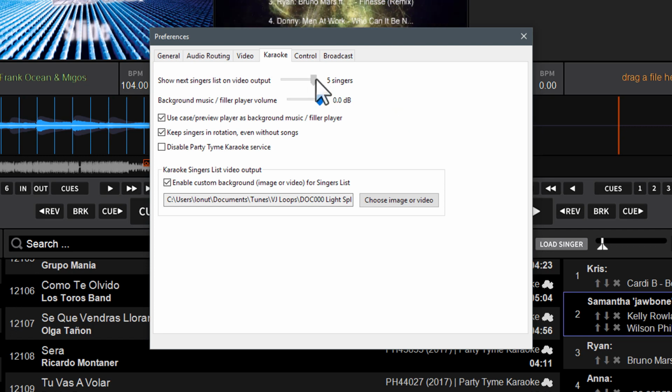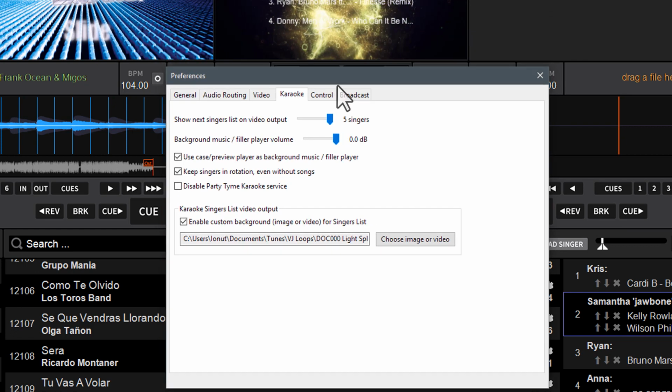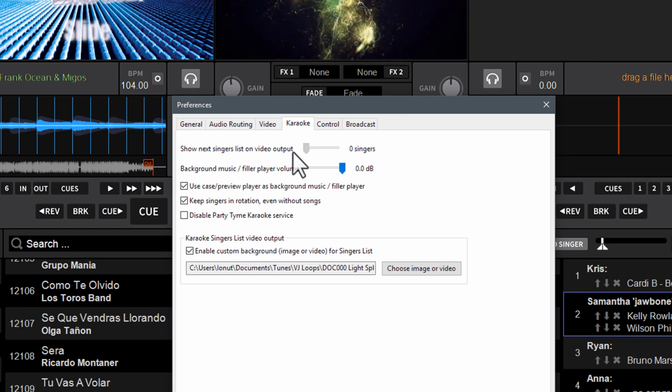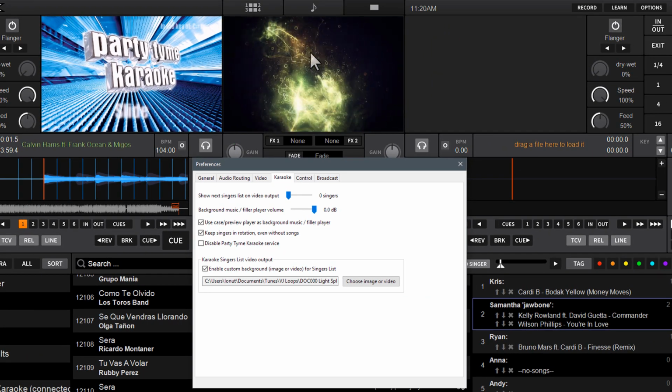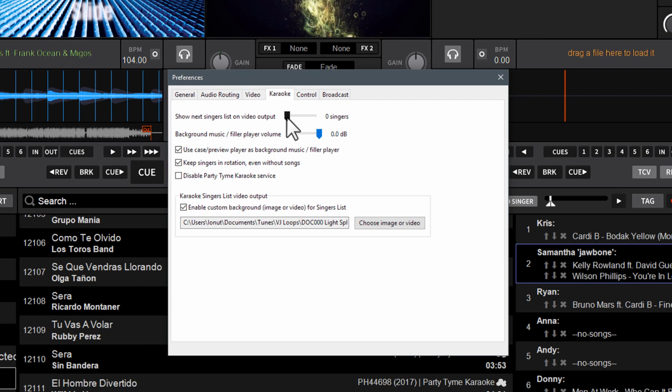Also, in prior releases, you may recall if you set the number of singers on the video list output to 0, it would stop the background music or the background video loop that you had, if you applied one, from displaying. So if you set it to 0, it would just go to a blank screen. Now, if you have your singer set to 0, it'll still show the video loop. So you can use that for advertisements and things like that if you deem necessary. And that'll show on screen now. So you'll have something there on the secondary display in between songs or while the filler music player is playing.